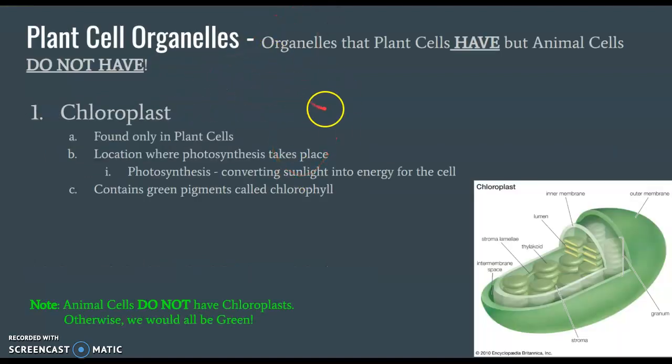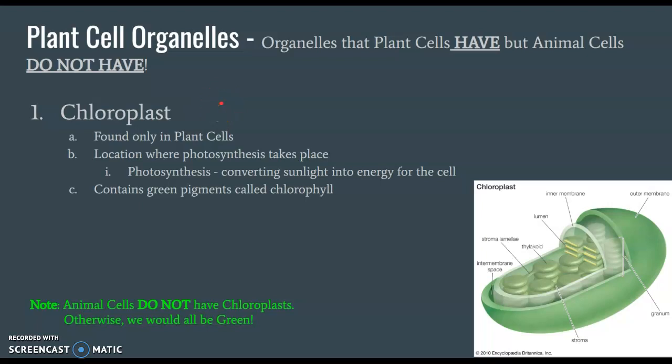These are organelles that plant cells have, but animal cells do not have. And you can probably already tell the difference because they're all green. The first major organelle that we're going to talk about is chloroplast, and this is the giveaway for knowing that you're looking at a plant cell, because anytime you're looking at a cell and it's green, what you're probably actually seeing is the chloroplast found within the cell.